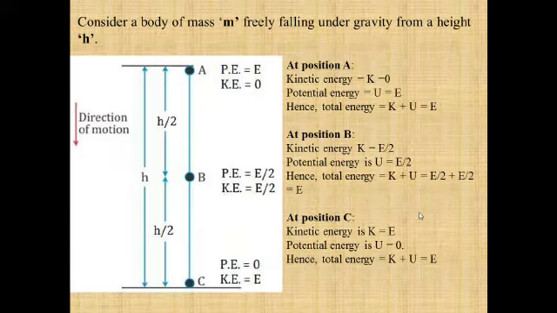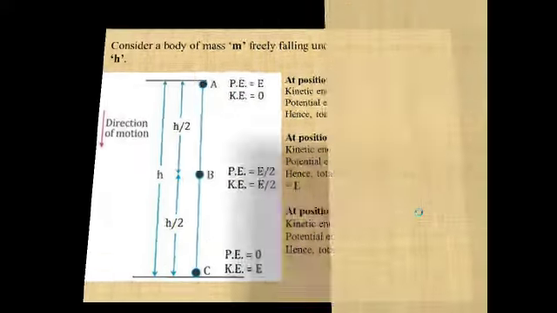So at each and every point the total sum of kinetic energy plus potential energy is always capital E. We can see by this example that the total mechanical energy of the system is always conserved.